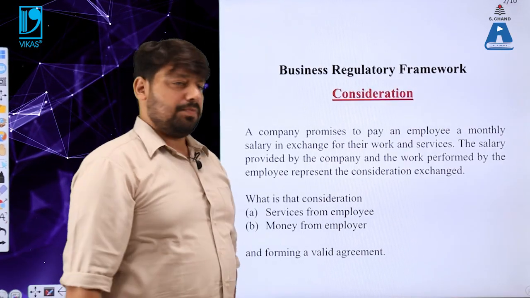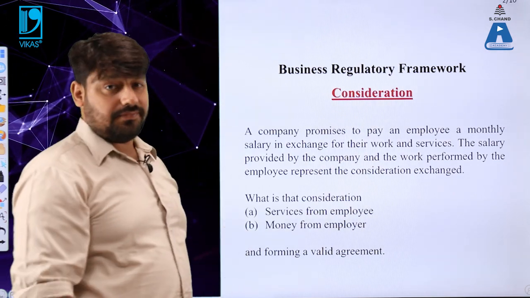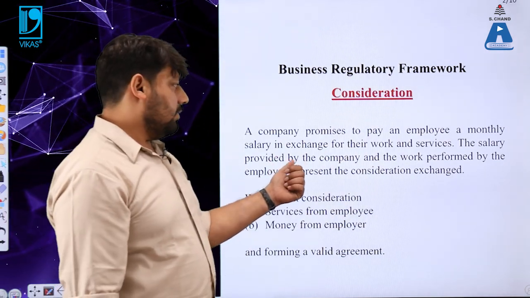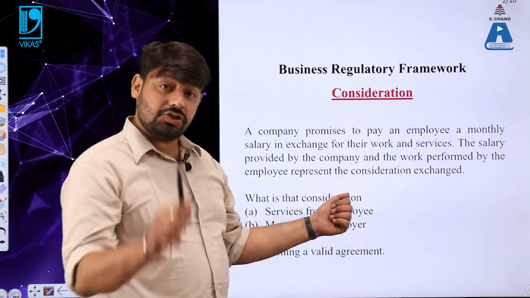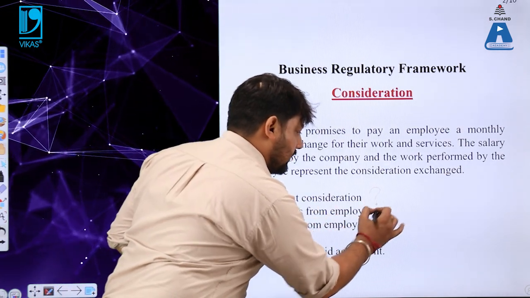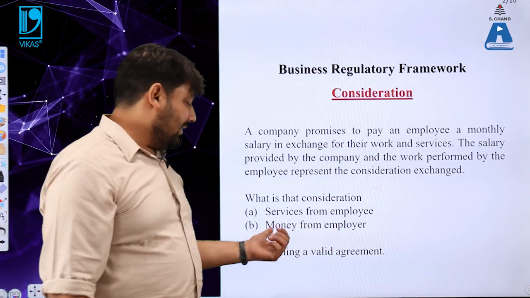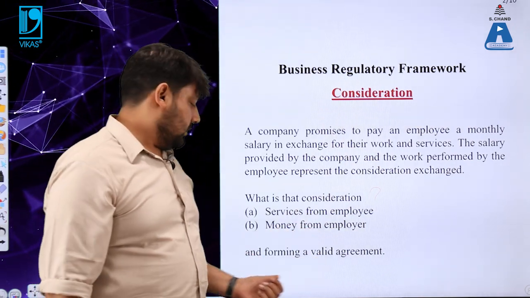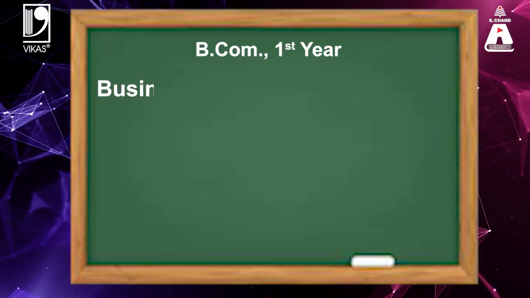A company promises to pay an employee a monthly salary in exchange for their work and services. The salary provided by the company and the work performed by the employee represents the consideration exchanged. What is that consideration? Let us have a look into it. Number one, services from the employee, and number two, money from the employer. And these two people are forming a valid agreement.